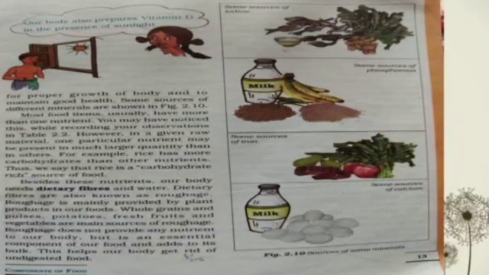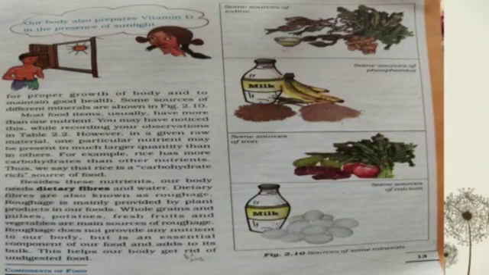So besides these nutrients, our body needs dietary fibers and water also. Dietary fibers are also known as roughage, and roughage is mainly provided by plant products in our food like whole grains and pulses, potato, fresh fruits and vegetables are main sources of roughage.